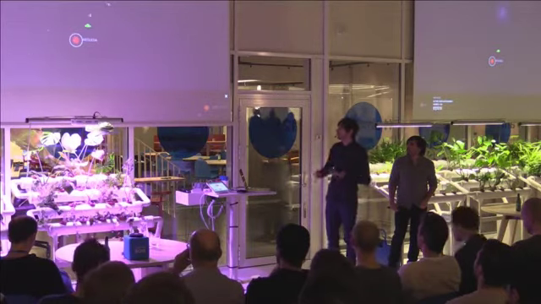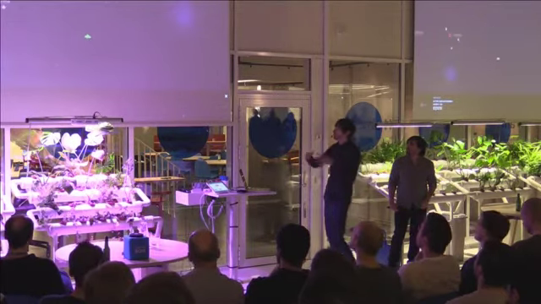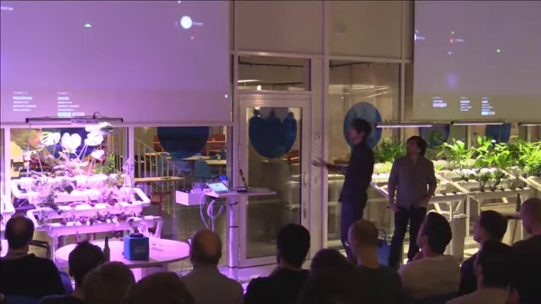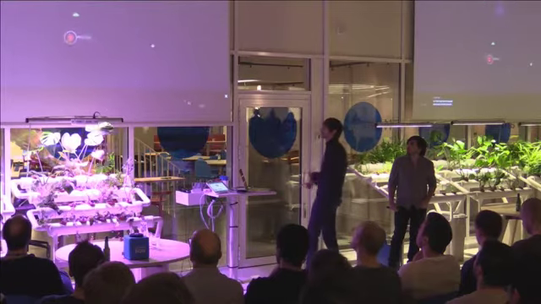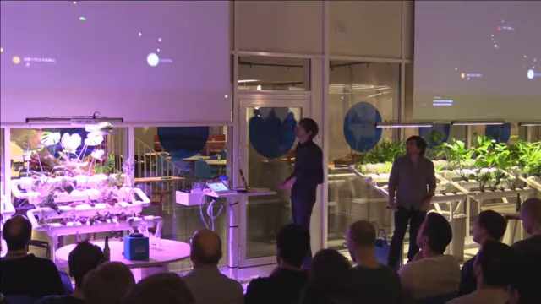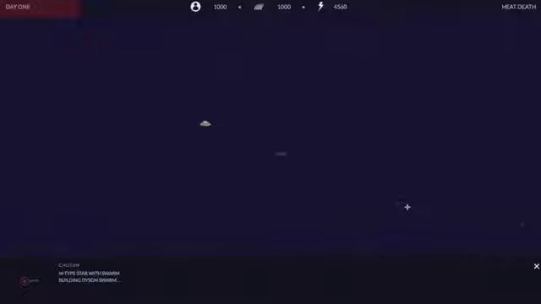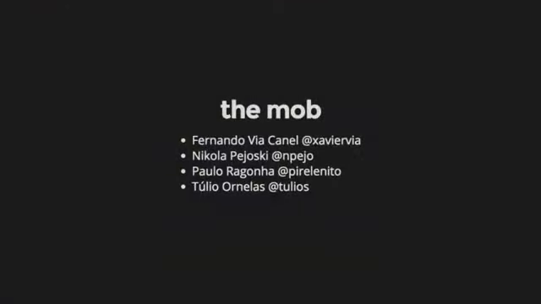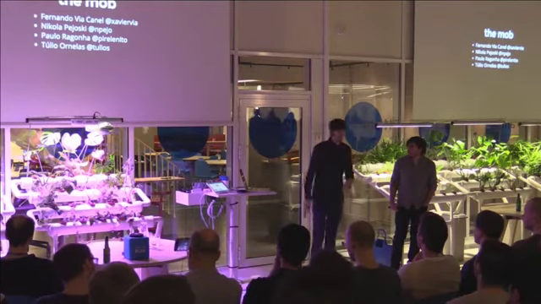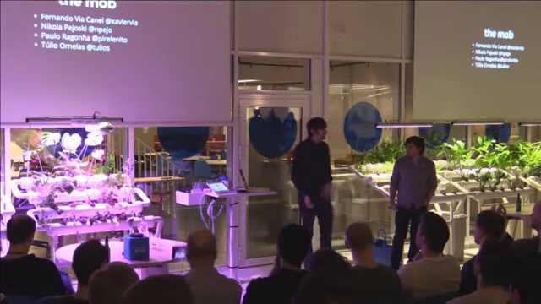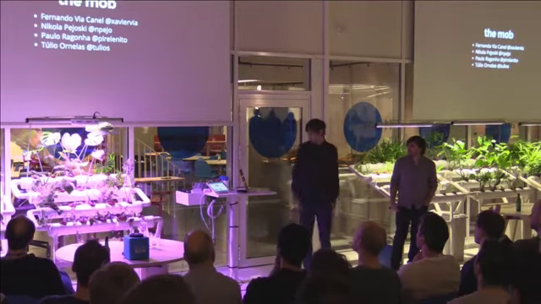An interesting thing as well is that it has a time arrow. The stars go from accretion disks, they evolve to their main sequence, and they evolve to red giants or supernovas and black holes. At the top there, you can see you go from day one of the universe all the way to the heat death. This project was done by me, Fernando, and also by two people here in the audience. One is Tulio, and the other is Nicola. If you have any questions, comments, or whatever, feel free to ping any of us about it.